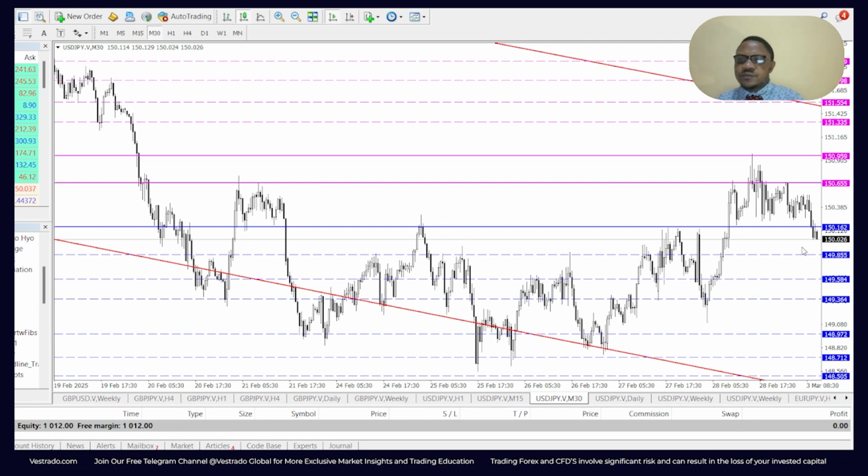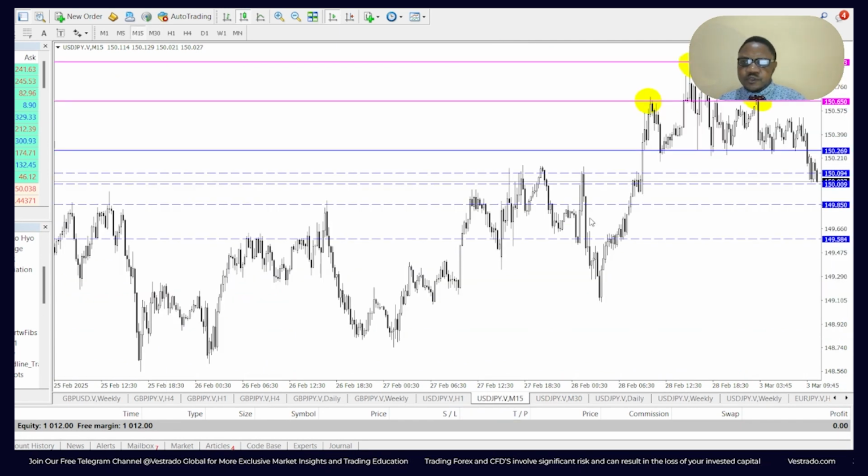So first off, if we zoom in on price right now, it has formed the head and shoulders pattern: head, left shoulder, right shoulder on the 15-minute chart. It has broken past the neckline early hours of this morning, and it has touched the first support level of 150.09. If price breaks past that convincingly, it could touch the psychological level of 150.00. If it breaks past the psychological level, the next most likely target could be 149.85. And if it goes strongly below that, the next most likely target will be